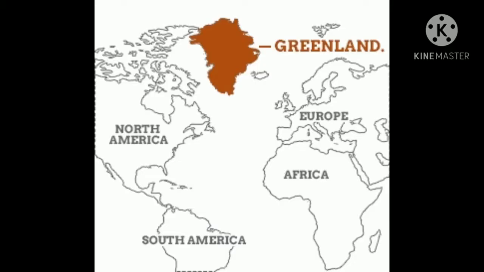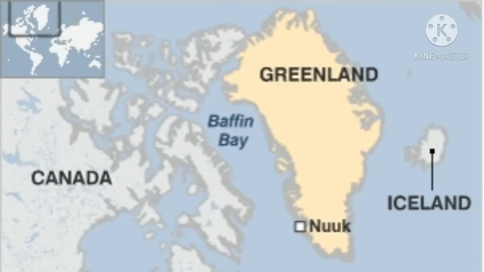Now let's discuss the location and physical features of Greenland. Greenland is located between the latitudes of 59° and 83° north and the longitudes of 11° and 74° west. The Arctic Circle passes through the southern part of Greenland. Thus, most of this island lies in the frigid zone in the northern hemisphere. The region is also known as the tundra region.